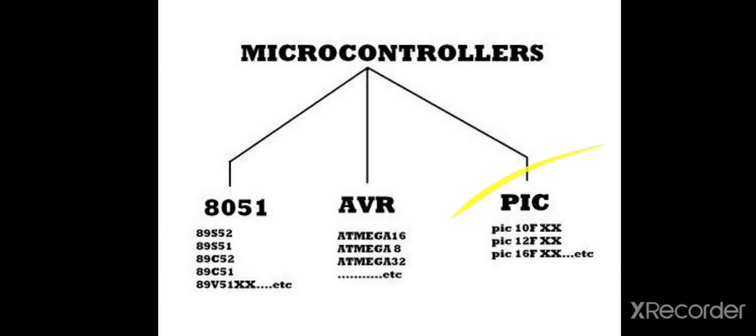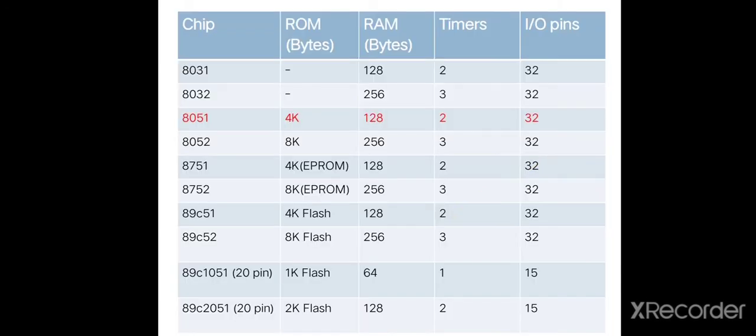Next, this is the history of 8051 microcontroller family. First microcontroller is 8031 microcontroller. This microcontroller is ROM-less. It contains 128 bytes RAM, 2 timers and 32 input-output pins. Then next, 8032 microcontroller, again ROM-less, but it contains 256 bytes of RAM, 3 timers and 32 input-output pins.